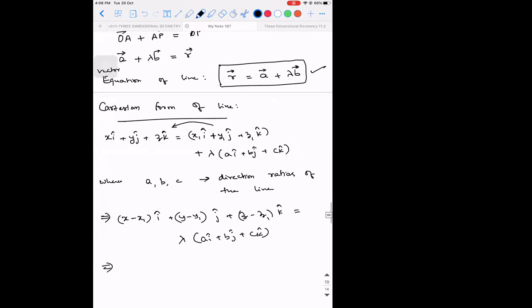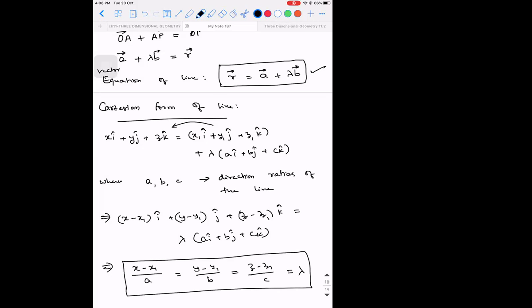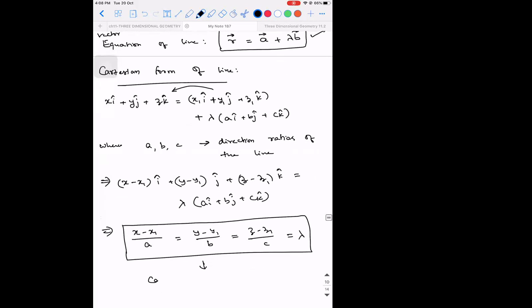So this implies x minus x1 divided by a is equal to y minus y1 divided by b is equal to z minus z1 divided by c is lambda. So this is the Cartesian form of line.